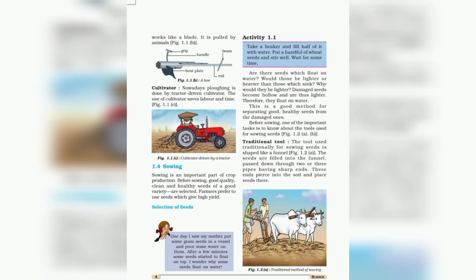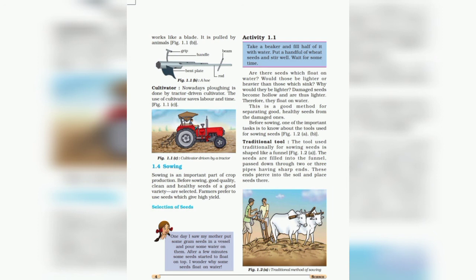Why would they be lighter? Damaged seeds become hollow and are thus lighter. Therefore, they float on water. This is a good method for separating good healthy seeds from the damaged seeds. Okay, by doing this activity, we can select the good quality seed. We can say that the seeds that are healthy, they will settle down at the bottom, and the damaged seeds that are hollow, they will float on the water.